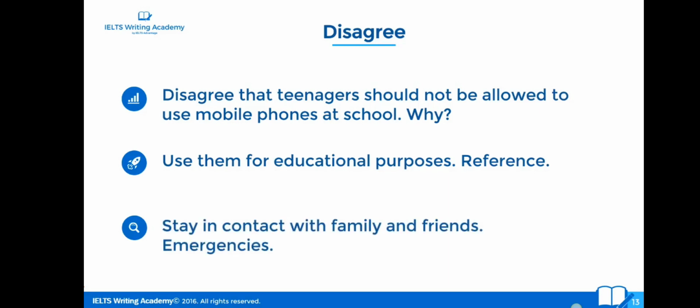Stay in contact with family and friends. So, in case there's an emergency, they need to call their mum, their dad, or something like that. So again, two very, very specific answers. And it probably would take one of my VIP students 30 seconds to think about for that. So they have got ideas quickly. These ideas are relevant, these ideas are specific, and they've done it in 30 seconds, 1 minute, 2 minutes, something like that.